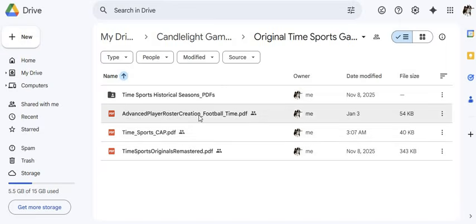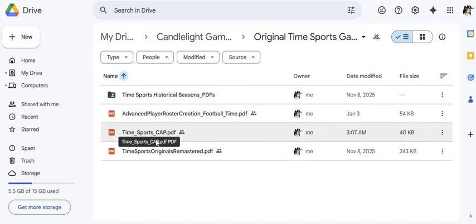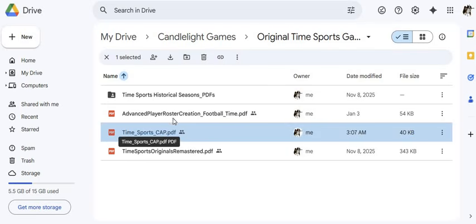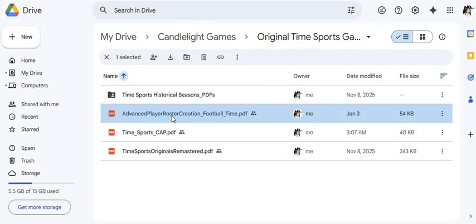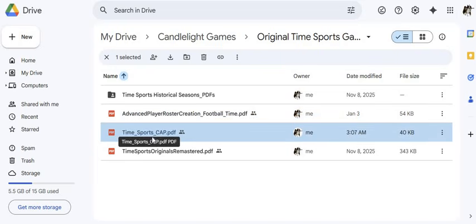And those who don't know, my advanced player creation for football time also includes an advanced version of the CAP, as it has advanced individual player ratings to rate your players for football time. This has been out for a while, since January 3rd. I don't know if I let anybody know, but it also has a version of the CAP rules. However, the CAP rules that I've been using in football and basketball are also here.